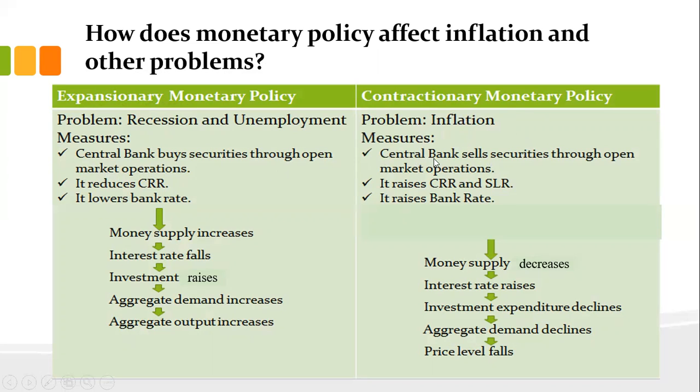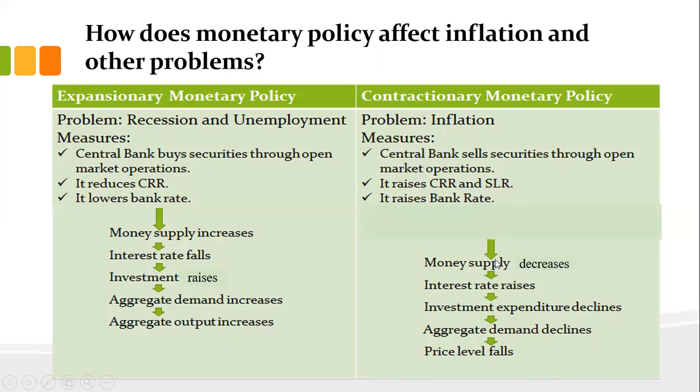Just opposite to expansion, central banks sell securities through open market operations. So commercial banks need to buy them. For buying them, they will give excess money to RBI, and they will increase the CRR and SLR rates, and there will be an increase in the bank rates also. Repo rates will increase. As a result of that, what will happen?